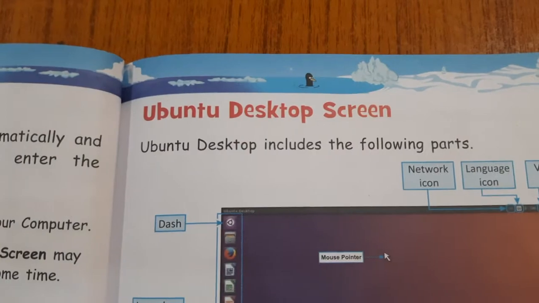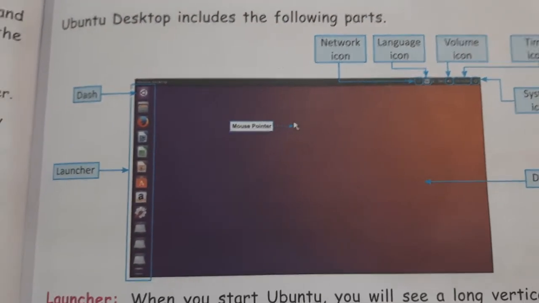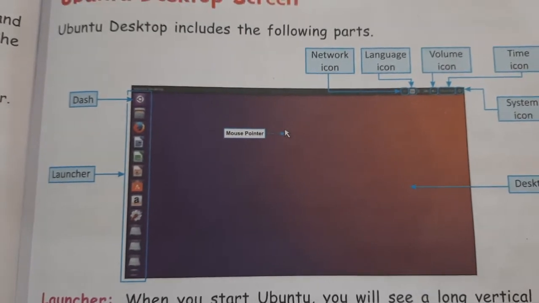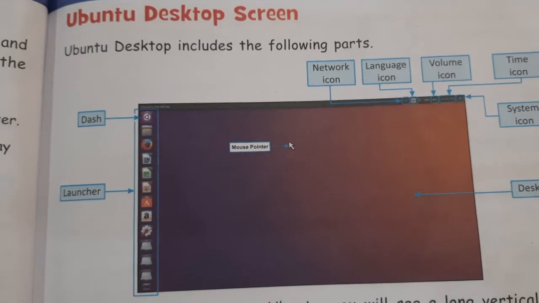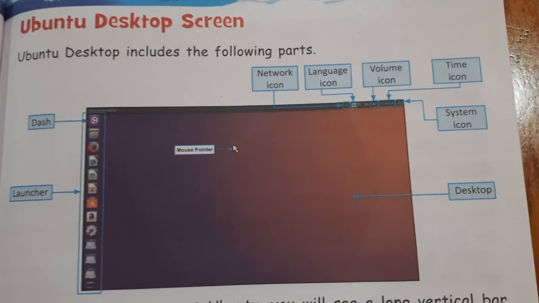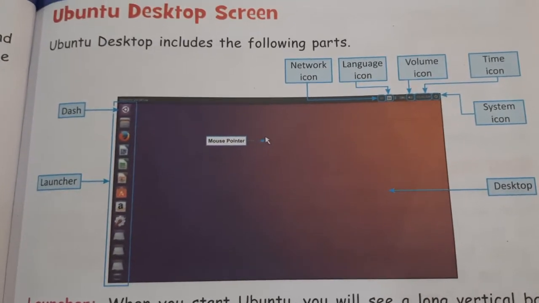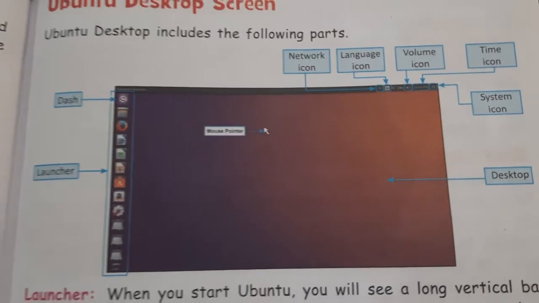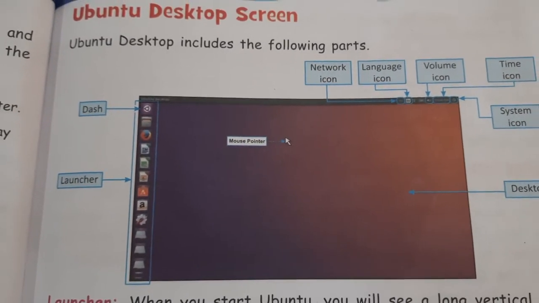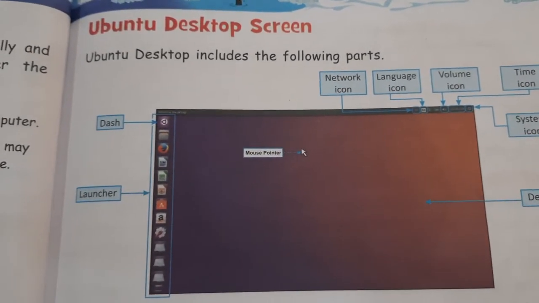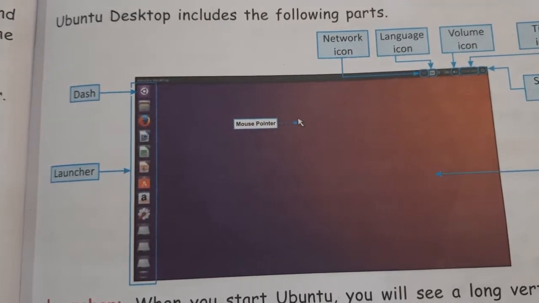Okay, now Ubuntu desktop screen. Yes children, you can see this screen. Ubuntu desktop includes the following parts like dash, launcher, network icon, language icon, volume icon, time icon, system icon, desktop. Now what is desktop? Desktop is the background screen on the computer, as you can see, on which you have to work.